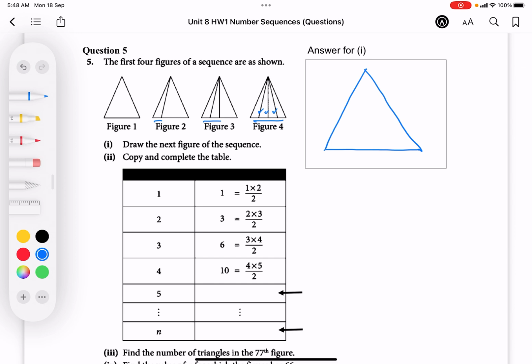By right, you should be using a ruler to draw the triangle. Then for our figure 5, since in figure 4, there are 3 internal lines, so in figure 5, we should have 4. Therefore, we are going to try our best to divide this equally by the 4 lines. It should, as far as possible, be of equal interval. So, in your case, you should be using a ruler. Okay? And this is done.